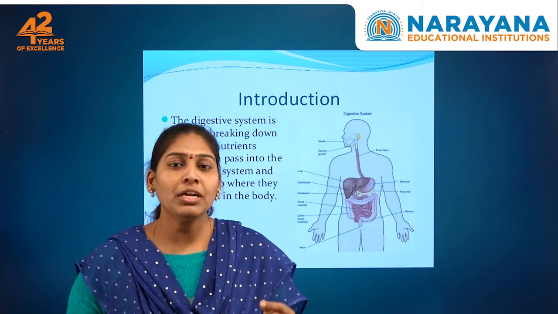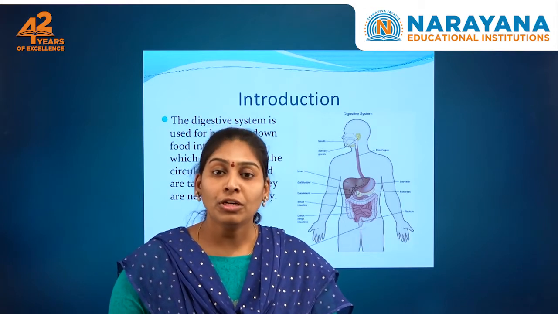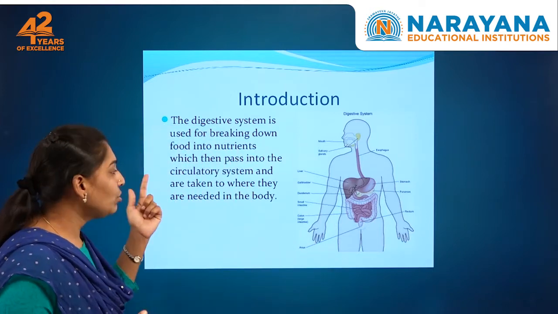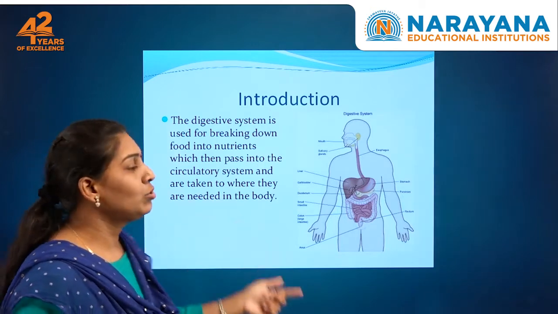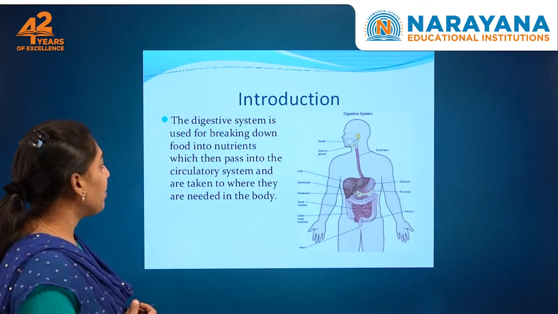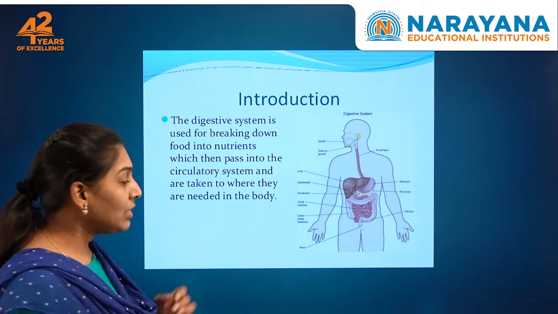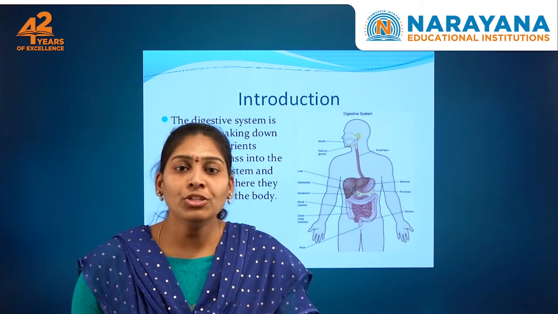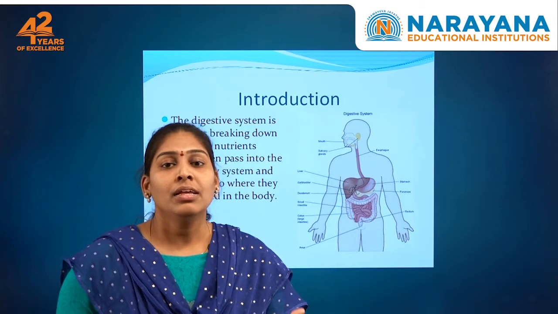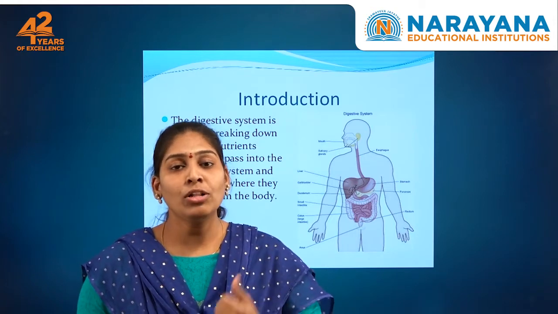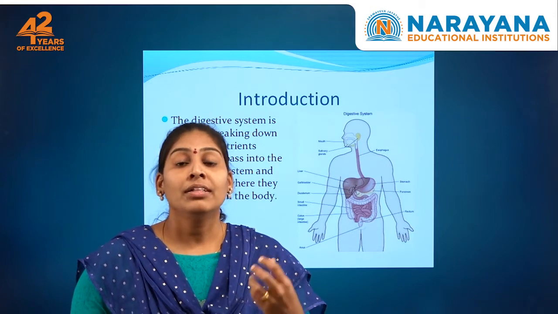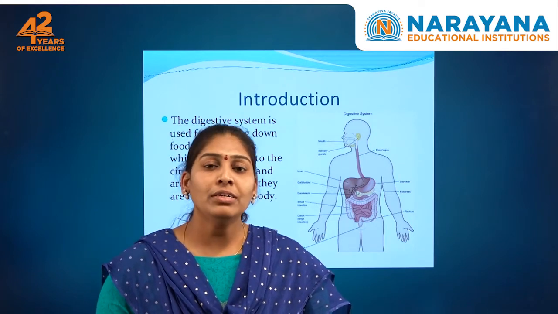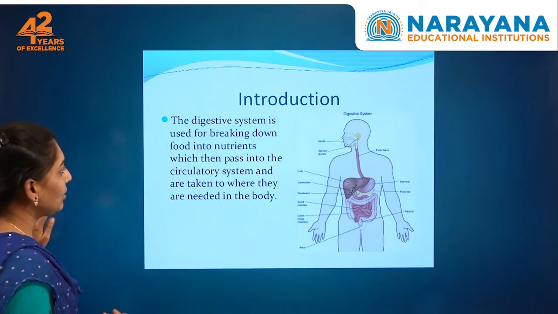This is a very important organ system that plays an important role in giving energy. The digestive system is used for the breakdown of food into nutrients, which then pass into the circulatory system and are taken to the organs that need them. If the organs need energy, the digestive system supplies the nutrients to all the parts that need that energy. So here we are going to discuss the digestive system.